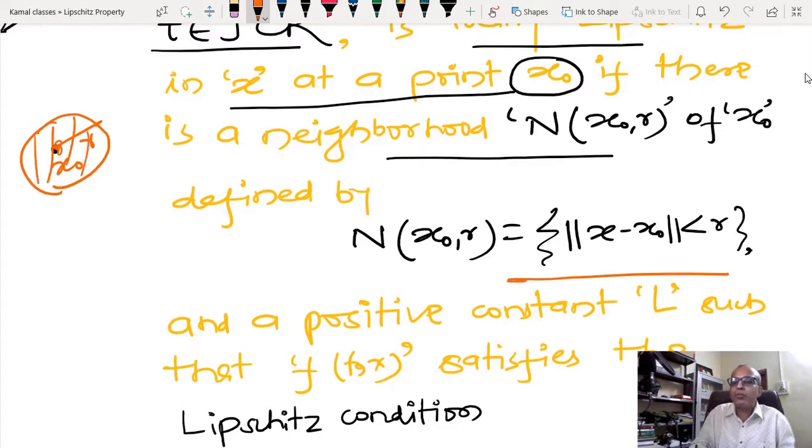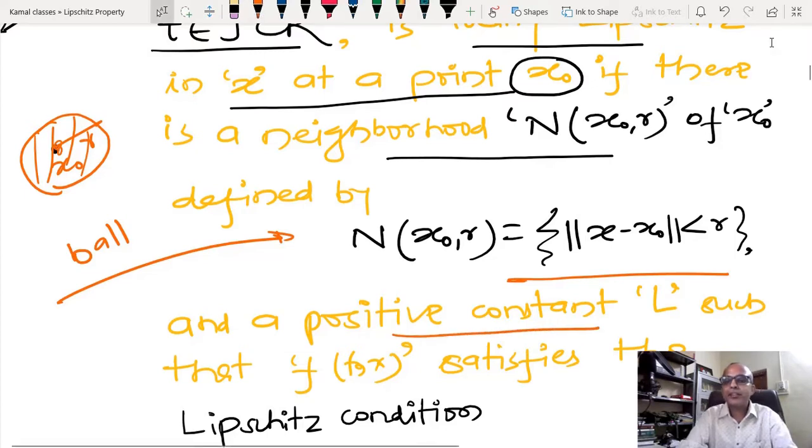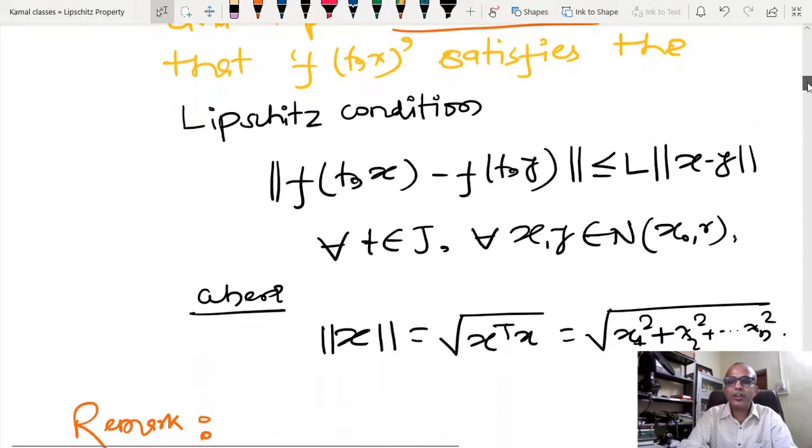So I have defined the neighborhood like this. This is also called some kind of ball in higher dimensional space. And we have a positive constant L such that this will satisfy the Lipschitz condition. We have already seen this condition.